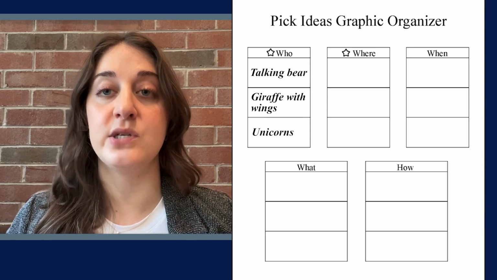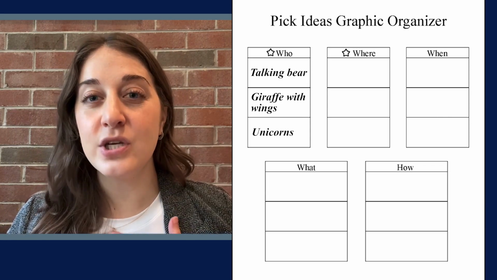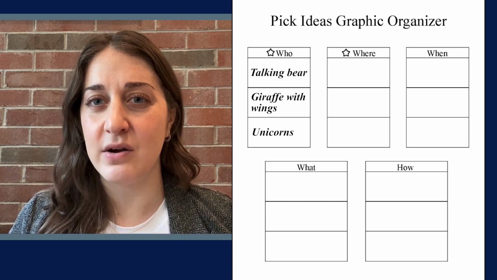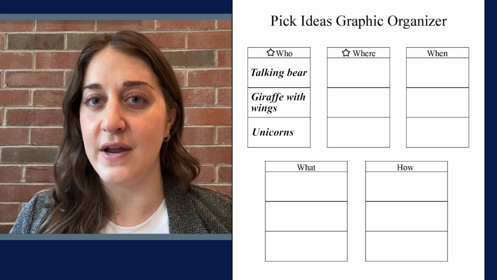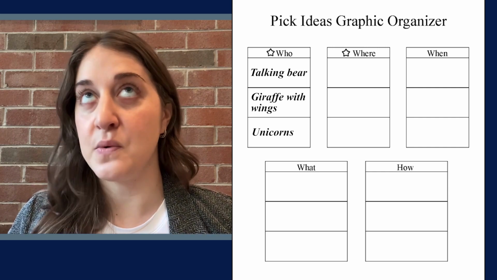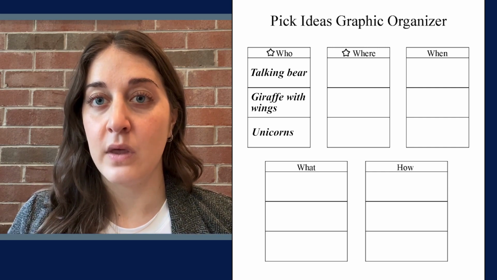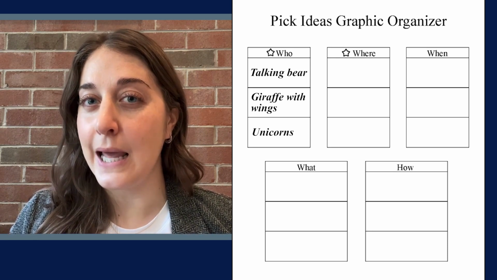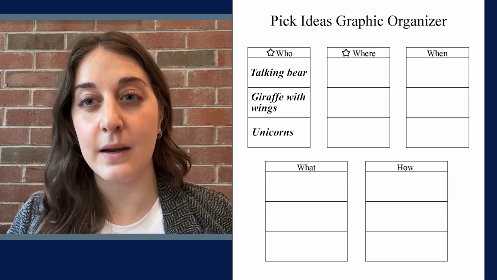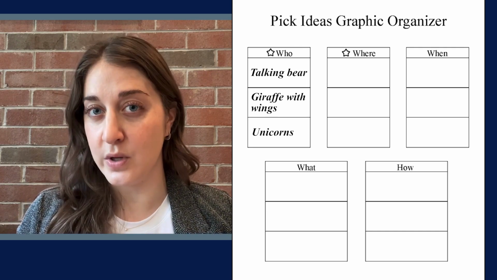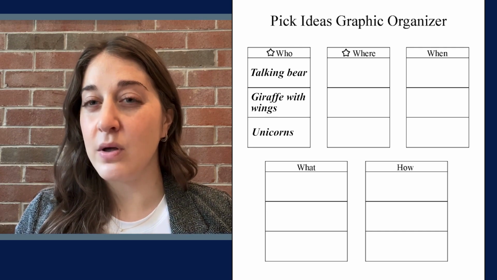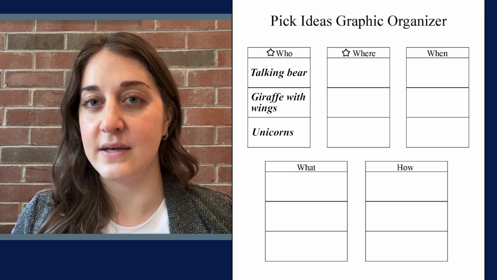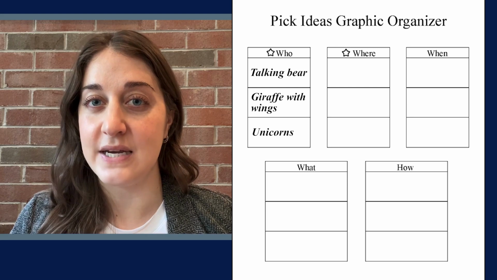So first I put talking bears, but I'm actually pretty afraid of bears, so I might be too scared to really go on an adventure with a bear. I don't think that I'm going to pick bear. Let me look at my other items. I do really like unicorns, but I think that I might want something more unusual than a unicorn. And I'm also really proud of my idea of a giraffe with wings. I think that's a really creative idea.